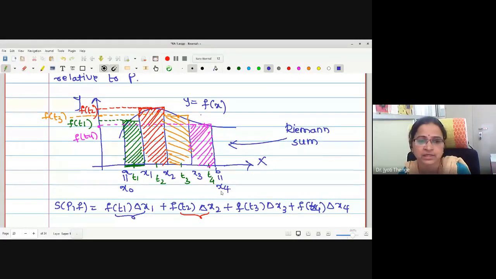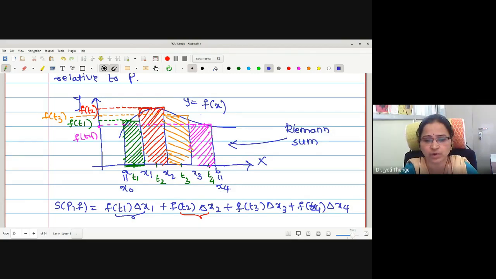Again, it is trying to reach the actual area bounded by the curve. The same thing happens in the Riemann sum also. Whatever is the area above the curve will come towards the curve, and whatever is the area below the curve will increase and go towards the actual area. This is just like a combination of the upper sum and lower sum.